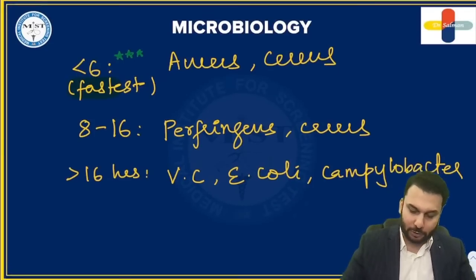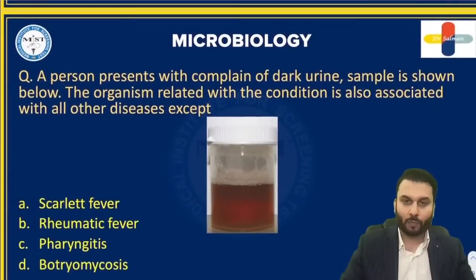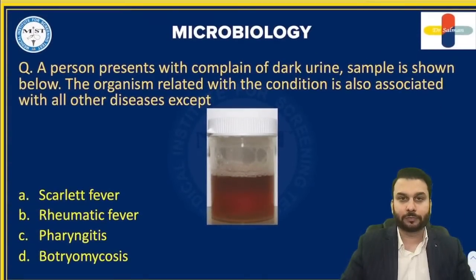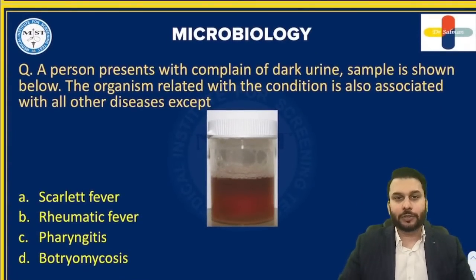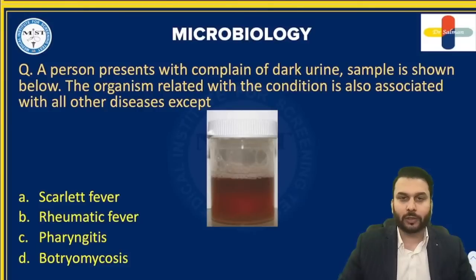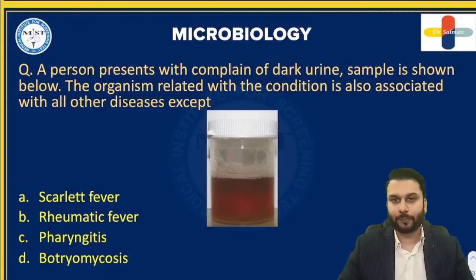Let us go ahead to the next question. Here you go, doctors. A person presents with complaints of dark urine. Sample is shown below. The organism related with this condition is also associated with all the other diseases except. So it's a sample of the urine.